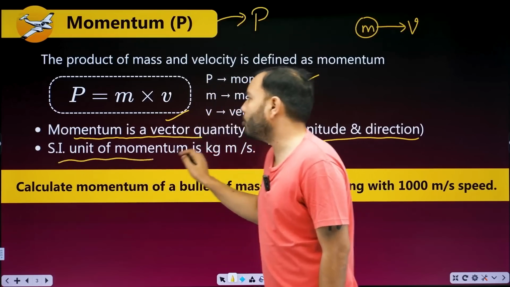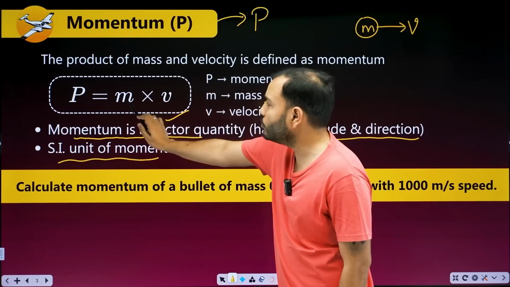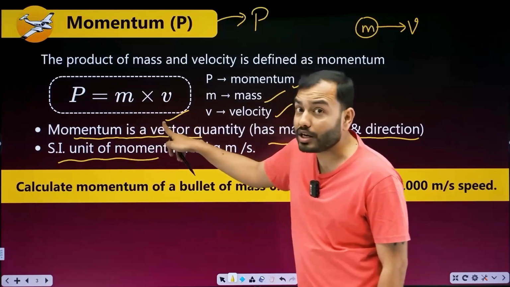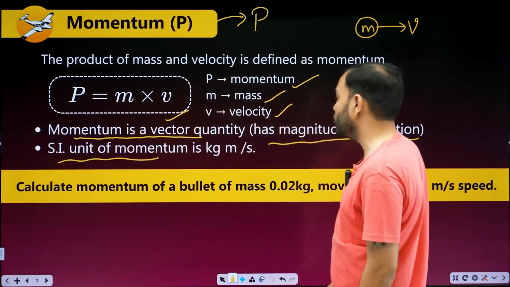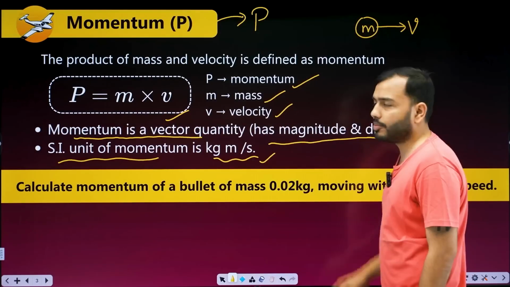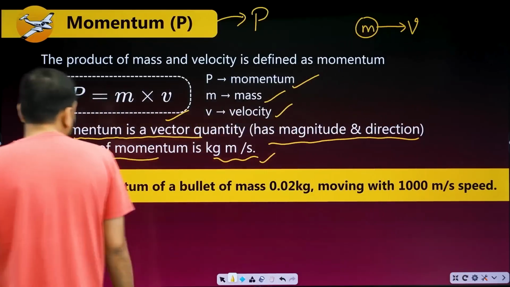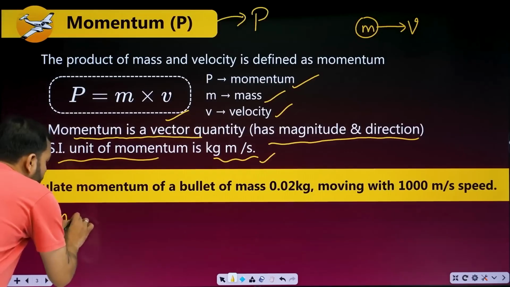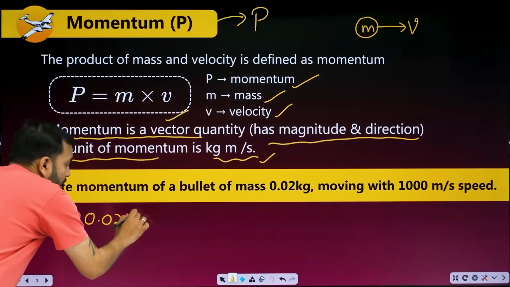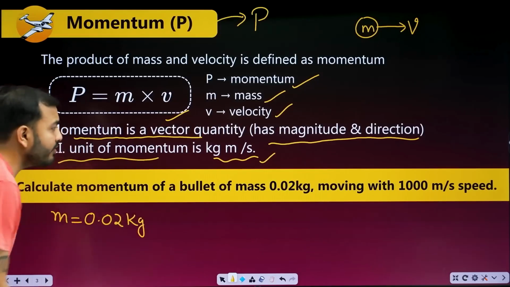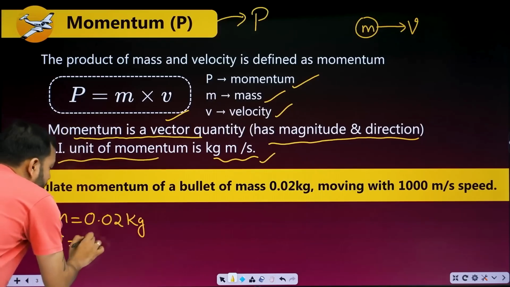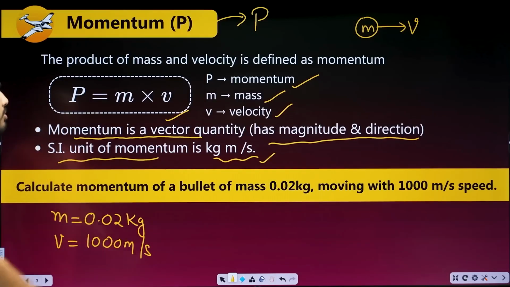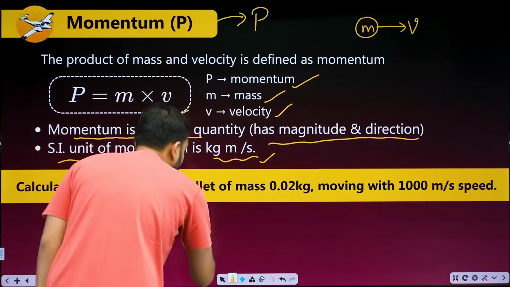Now the SI unit of momentum. What's the SI unit of mass? Kilogram. What's the SI unit of velocity? Meter per second. So what do we get? Kg meter per second. Let's do a quick question. Calculate the momentum of a bullet of mass 0.02 kg, moving with a speed of 1000 meter per second. What do we need to find? Momentum, symbol capital P.